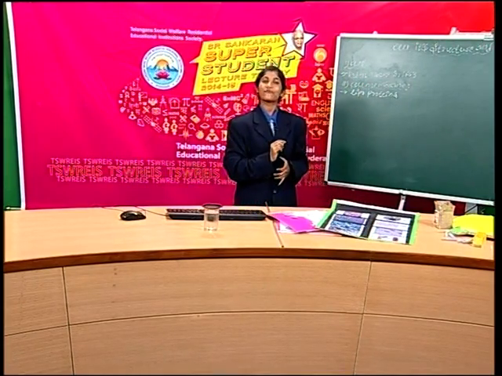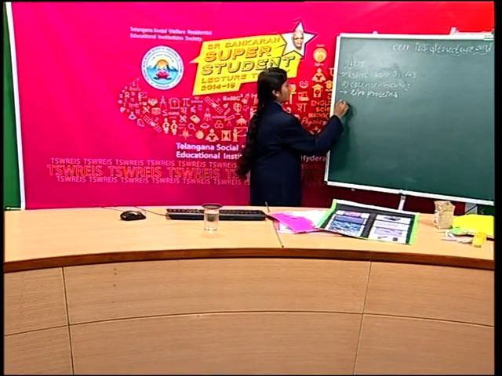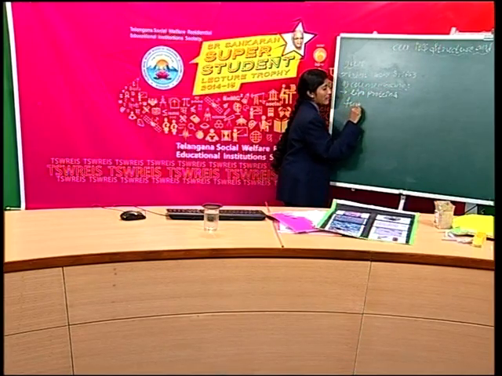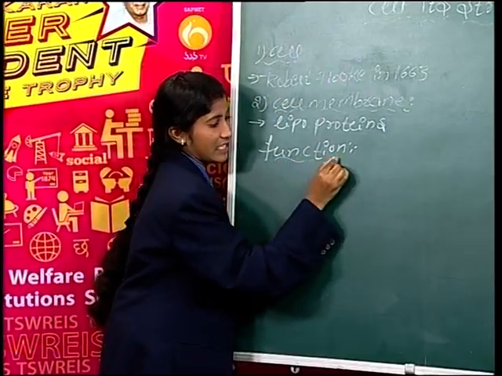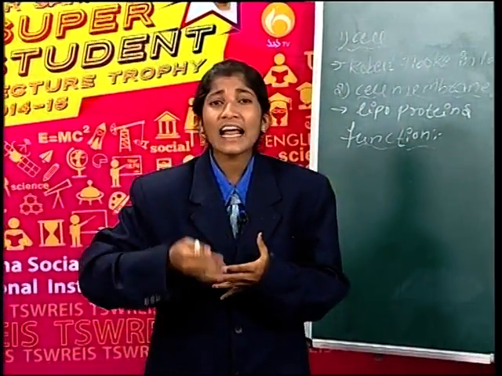Now we discuss the function of the cell membrane. The function of the cell membrane is that it acts like a soldier. It acts like a human being. How is it possible?